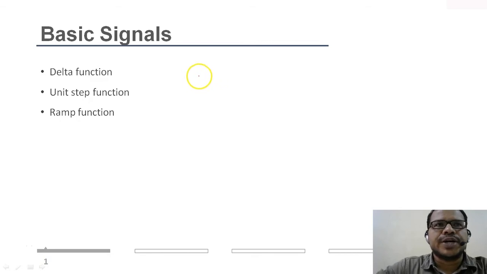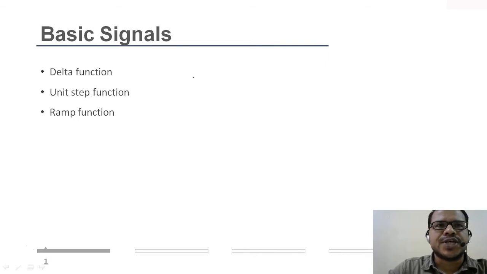Today we will be studying basic types of signals. But before that, let's recap whatever we had covered till now. Till now we had covered the different classifications of signals, that is continuous time, discrete time, analog, digital signals, periodic, non-periodic signals, even, odd signals, random and deterministic signals.